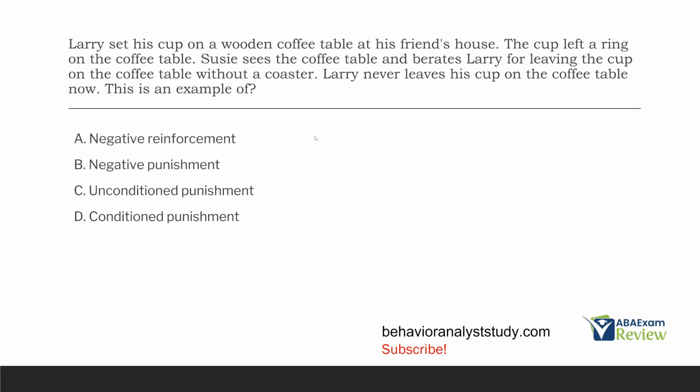What about B, negative punishment? Well, what was the consequence? The consequence was Susie berating Larry, okay? She didn't take anything away. She started yelling at him, berating him, reprimanding him, right? Adding all these insults, essentially, okay? And yelling and screaming. So it's going to be some sort of positive punishment, not negative.